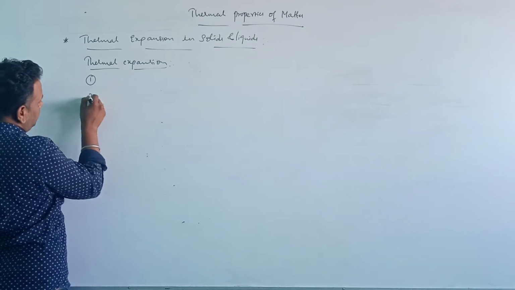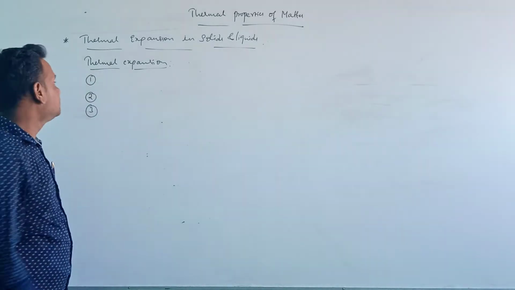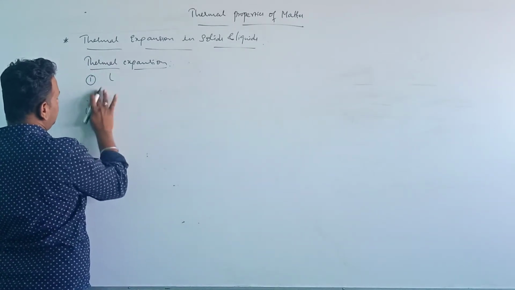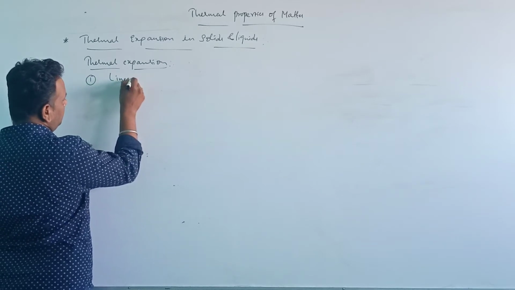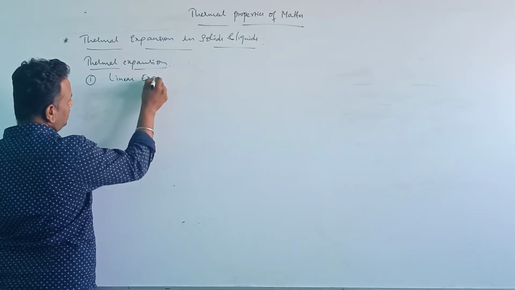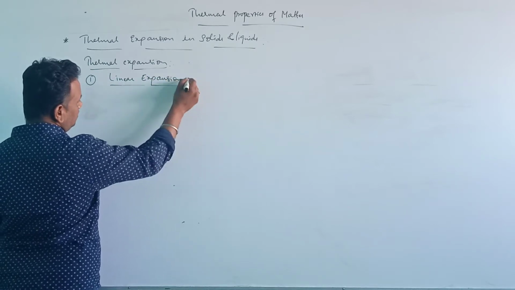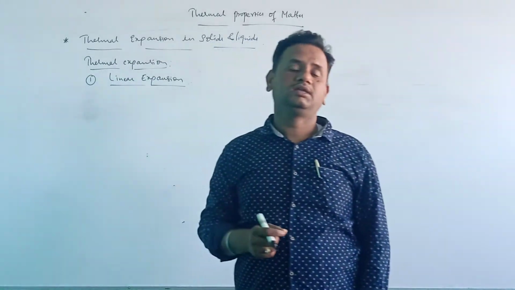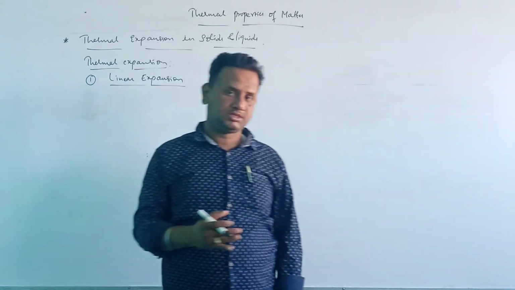There are three types of expansions, as I told in yesterday's class. The first one is linear expansion, then area expansion, and volume expansion.